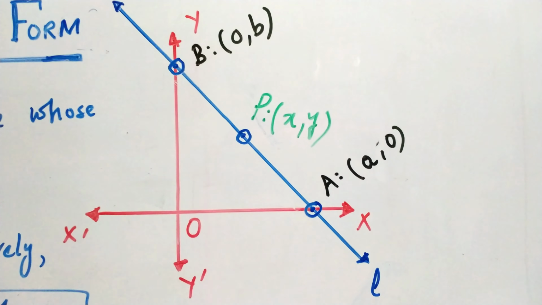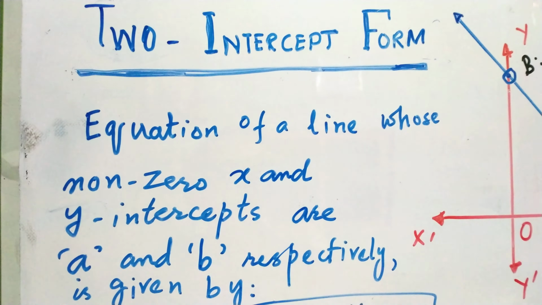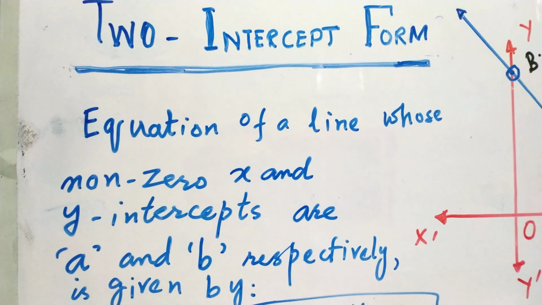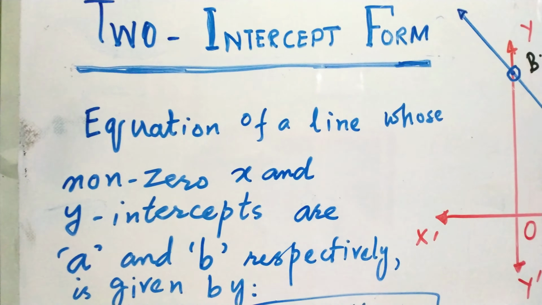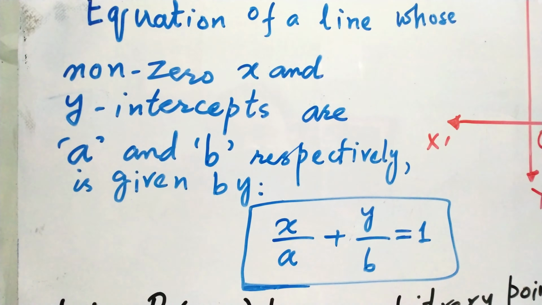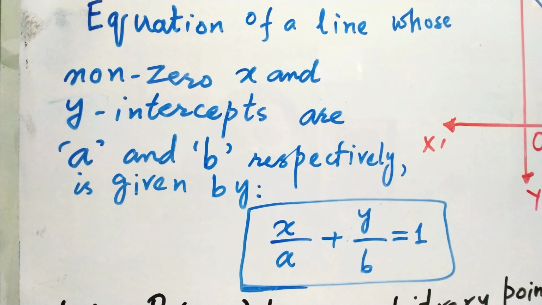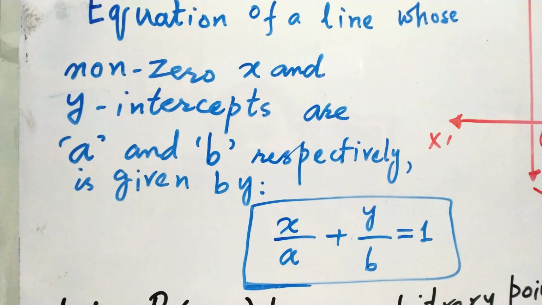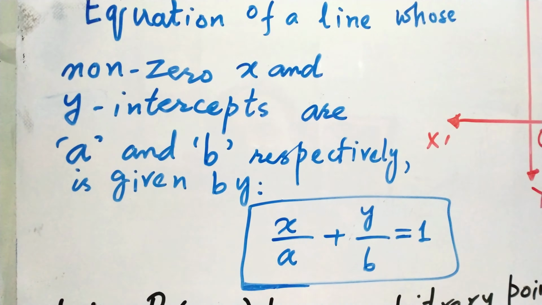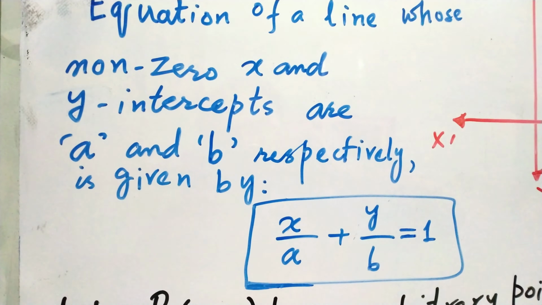So the statement is that the two intercept form of the line, the equation of a line whose non-zero x and y intercepts are a and b respectively, is given by x over a plus y over b is equal to 1. This is the whole statement we are going to prove by using the two-point formula. We have discussed the graph also. Then we will discuss the proof.